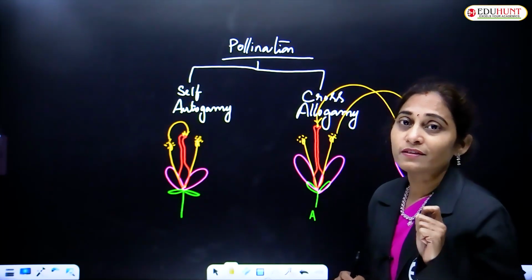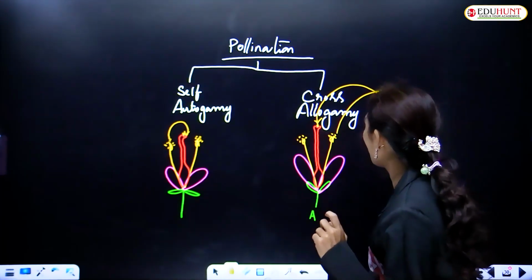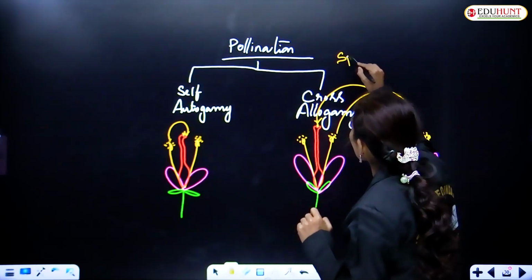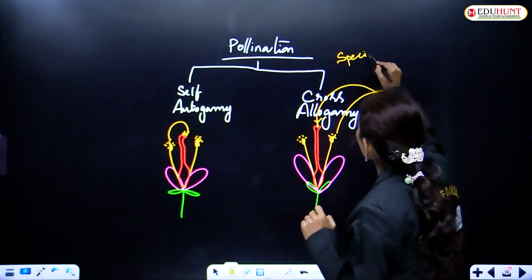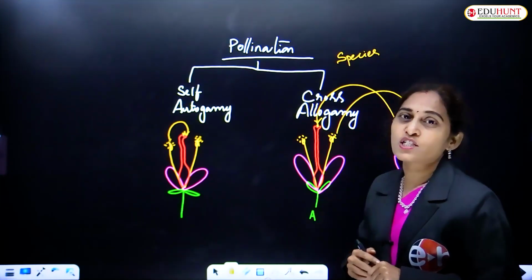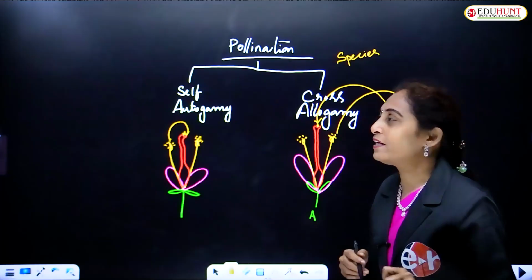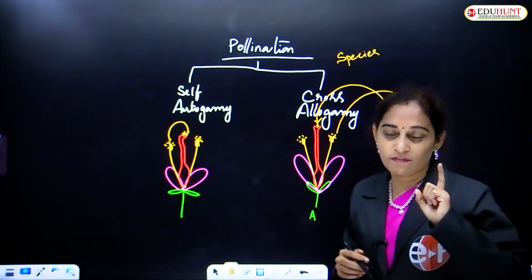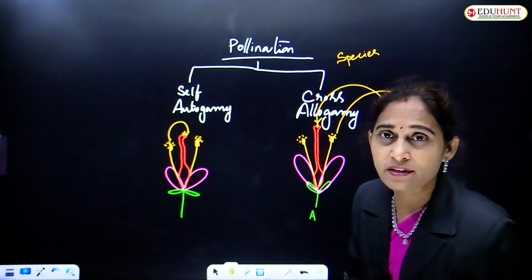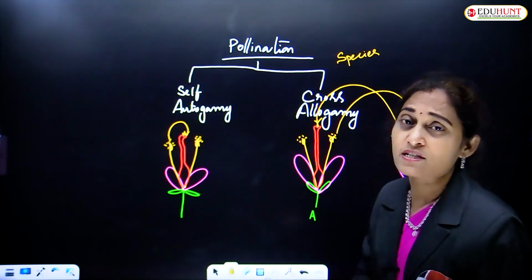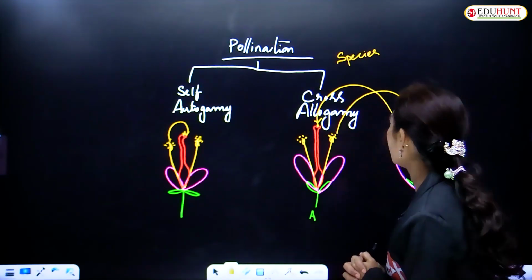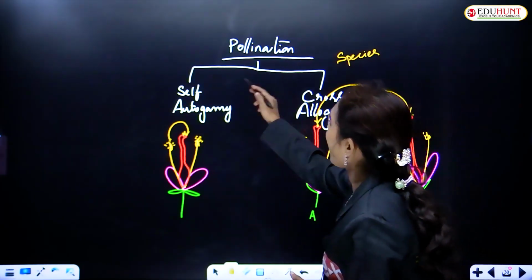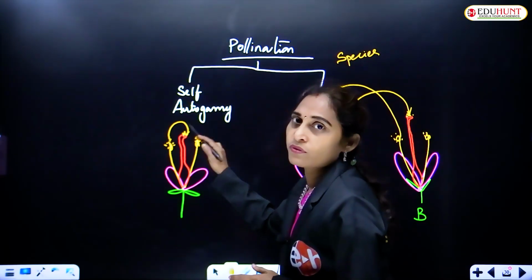And one condition is these two flowers must belong to the same species. This transfer must occur between the same species. If the transfer occurs between the same species, then only we call it cross-pollination. Otherwise, it is not at all a pollination. And this may happen with this flower also.